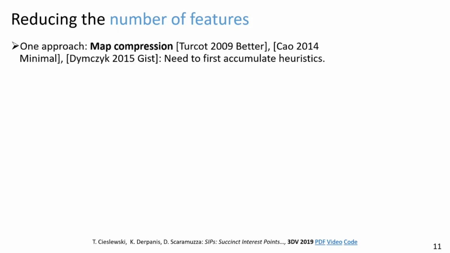One approach to reducing the number of features in a map is to do map compression. In map compression, maps are first built, and then based on observations of how well features were tracked in that map, good features can be kept and bad features can be discarded. The problem is that this is not really good if we want to send a compact query right away. In order to apply map compression, we first need to actually accumulate the map data.